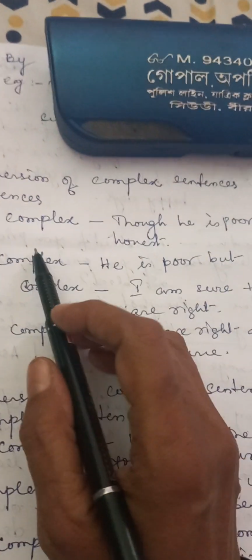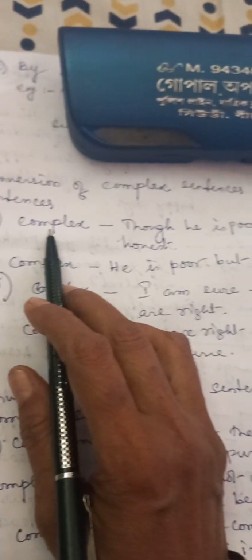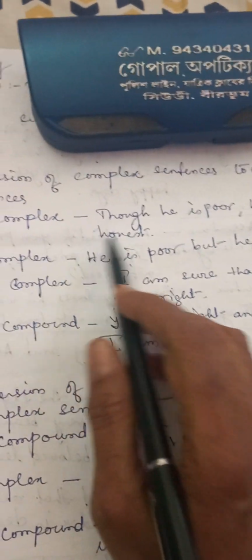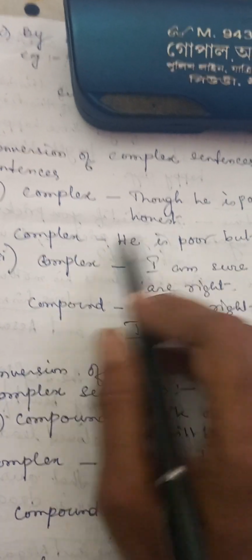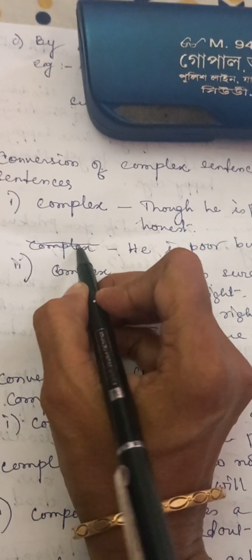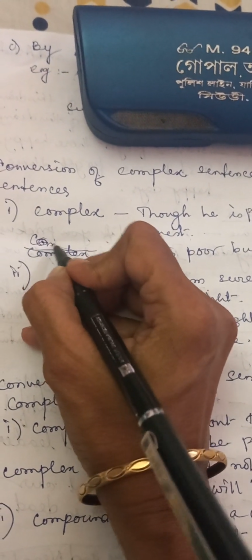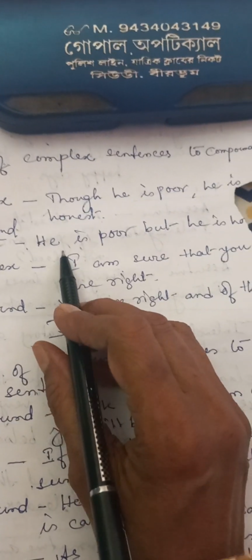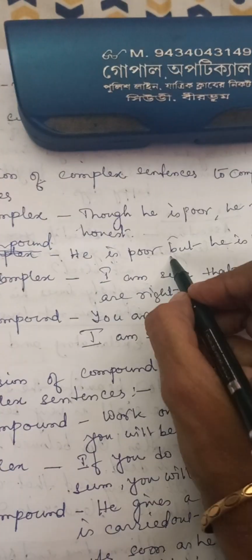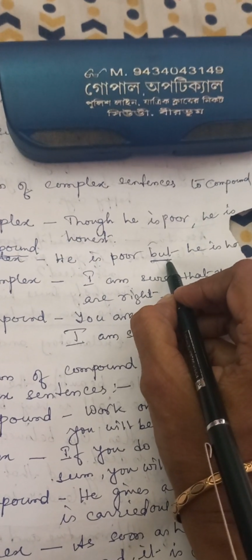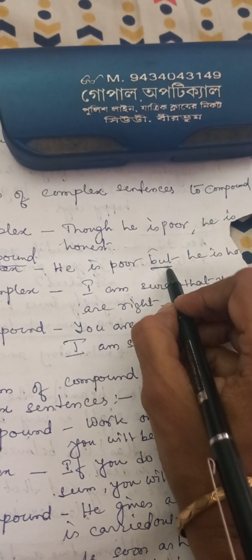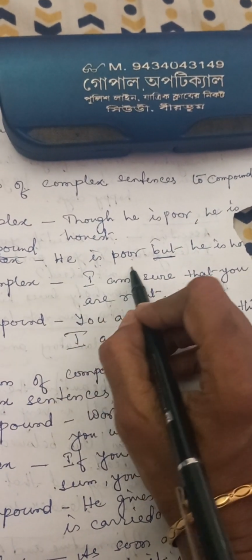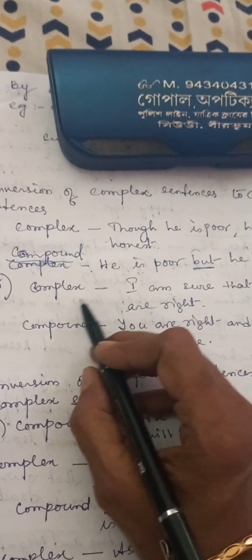Complex থেকে compound-এ করছি. For example, complex sentence: though he is poor, he is honest. And when we change it into compound, sorry, I wrote it incorrectly, the compound will be: he is poor but he is honest. See, this is the conjunction which we are using to make it a compound sentence.